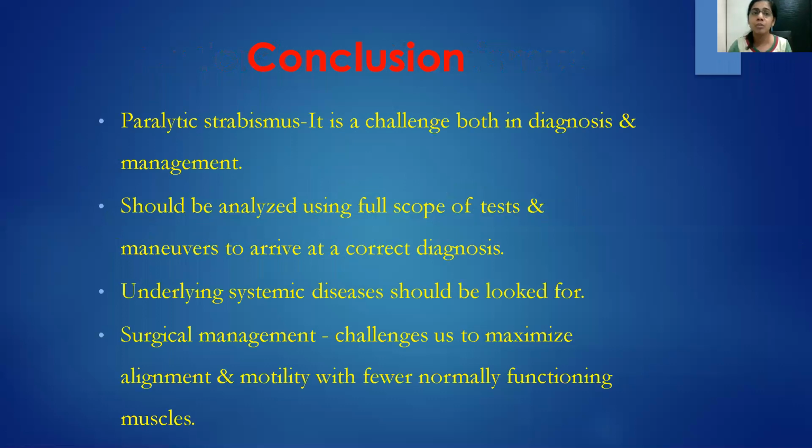So, in conclusion, for any paralytic strabismus, it is a challenge both in diagnosis and management. We should analyze using the full scope of tests and maneuvers to arrive at a correct diagnosis. Always look for underlying systemic disease. Neuroevaluation is a must if you can't find any systemic diseases. Surgical management challenges us to maximize motility and alignment with fewer normally functioning muscles. Thank you.